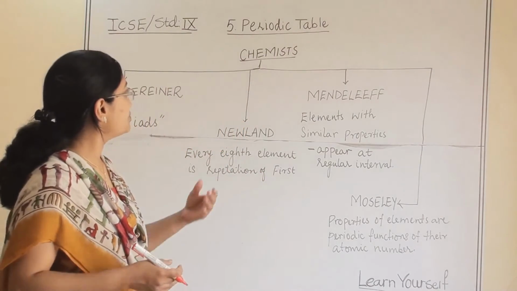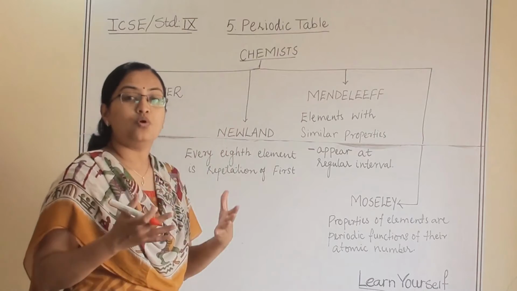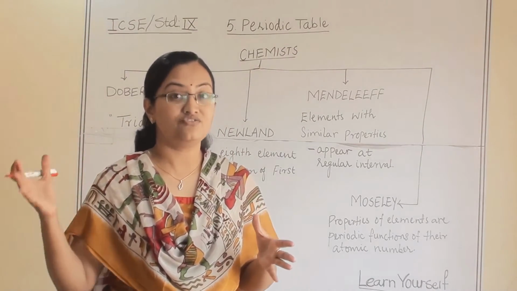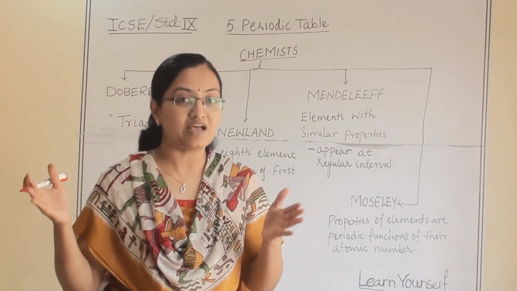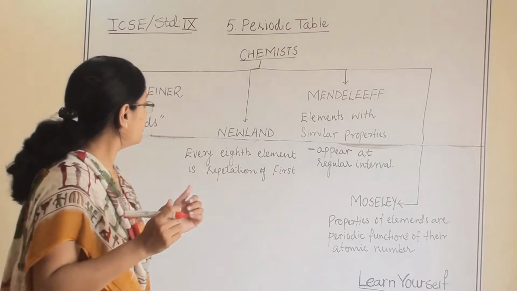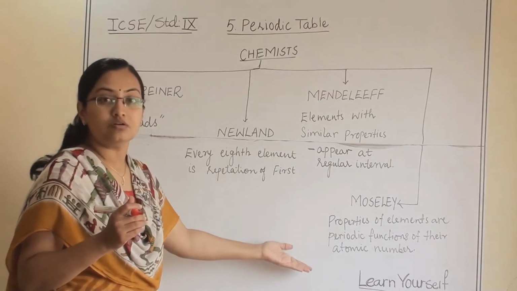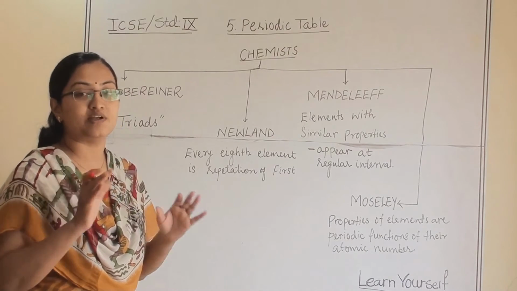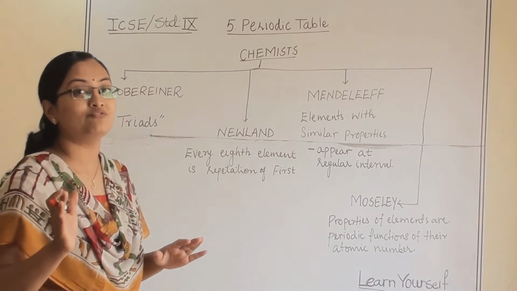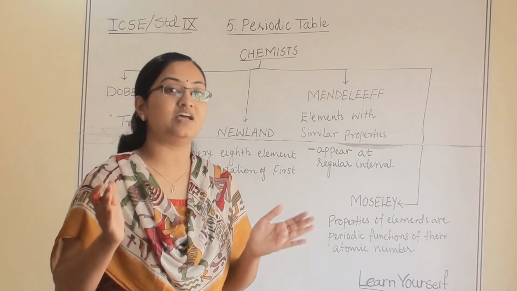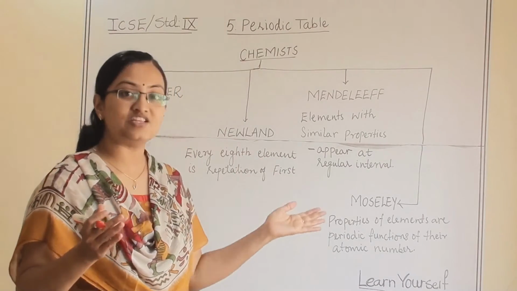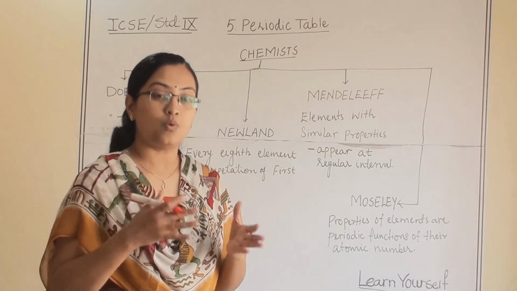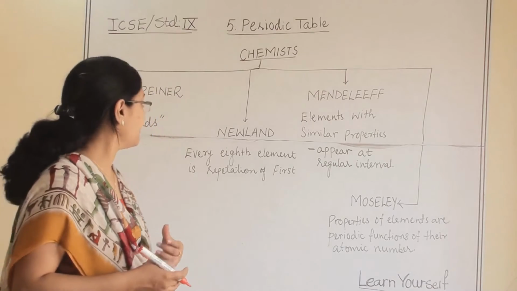So let us start with the chemists who have tried to arrange certain elements in specific trends or a specific arrangement. There are a total of 4 scientists in your syllabus who have tried to arrange elements in a certain pattern. All of them followed different rules and different arrangements. In all these arrangements, some defects and limitations were there. Why and how, we are going to learn.